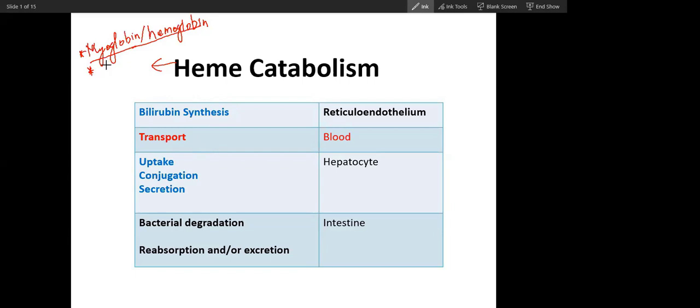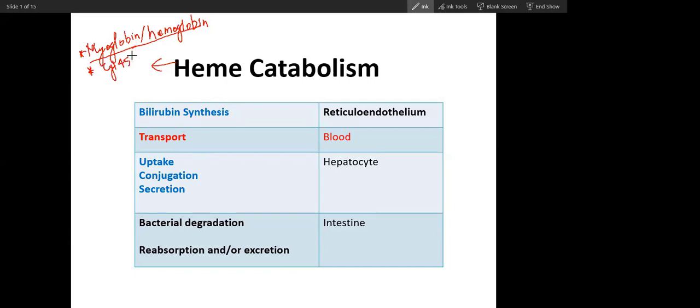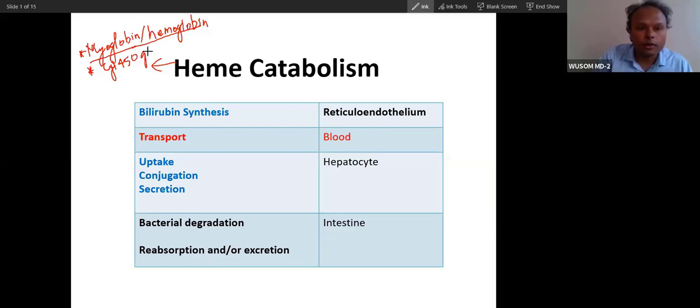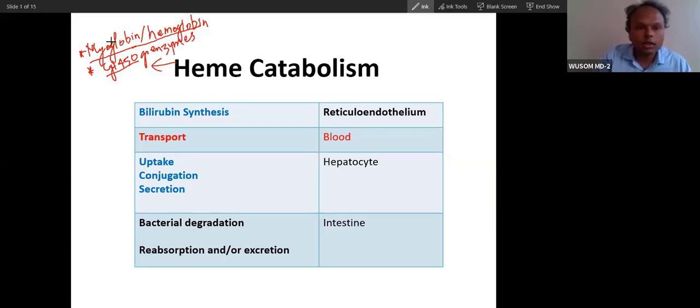Complex, the enzyme. Which complex? Cytochrome 450, the cytochrome 450 group of enzymes. So you can see these three proteins containing heme. Hemoglobin and myoglobin are oxygen carriers, but this is a very predominant enzyme inside the cell.